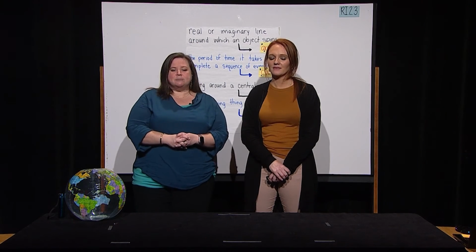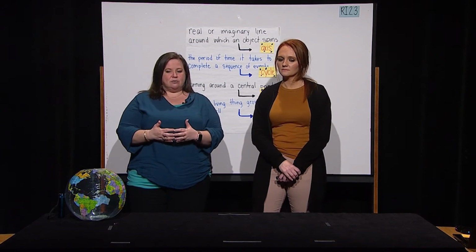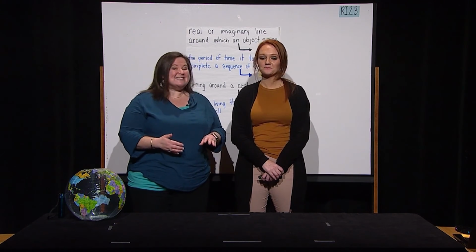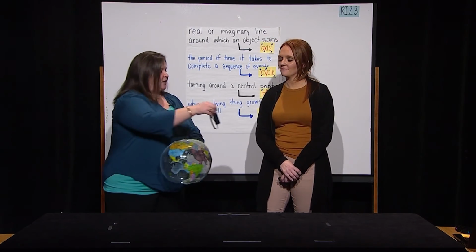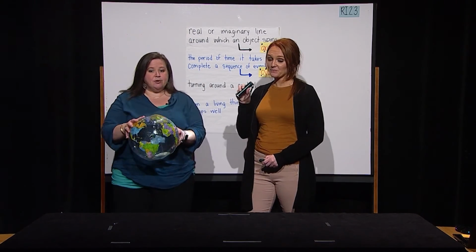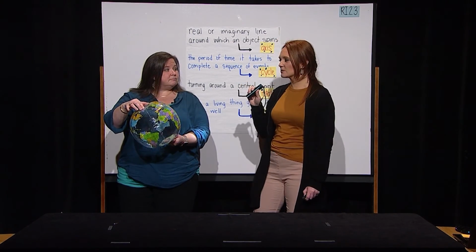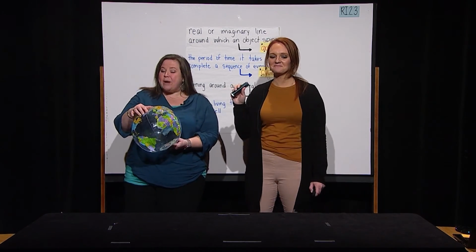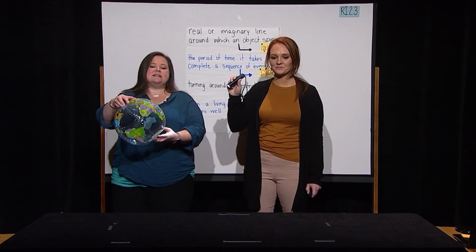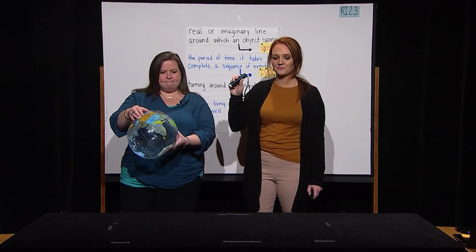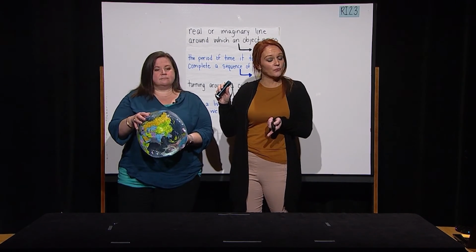All right? Now, think about other things that we've learned about the daytime and nighttime cycle. I can't wait to hear more about the seasons as we learn more. Now, let's review what we learned. Miss Brandy, will you hold this flashlight for us? Yes, ma'am. All right. Remember, what was the imaginary line through the center of the earth? I think it was called axis. That's the way the earth spins, right, on its axis. It always rotates in this direction, tilted, not straight up and down, okay? That rotation is what gives us daytime and nighttime. And we wouldn't be able to grow food if we didn't have it.